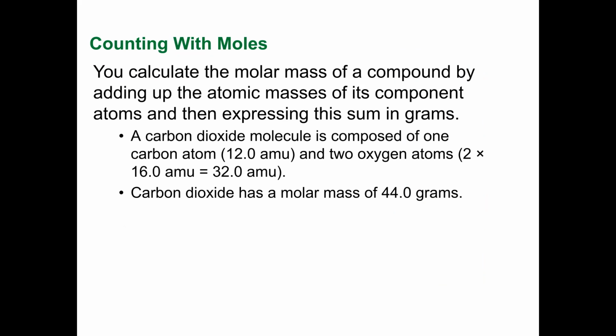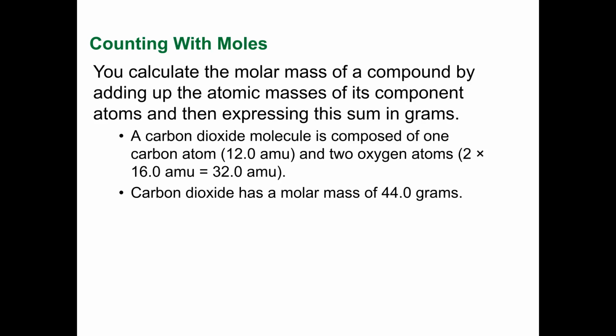You can calculate the molar mass of a compound by adding up the atomic masses of its component atoms and then expressing this sum in grams. So carbon dioxide, the molecule is composed of 1 carbon atom, which has an atomic mass unit of 12, plus 2 oxygen atoms, which is 2 times the atomic mass unit of 16, or 32.